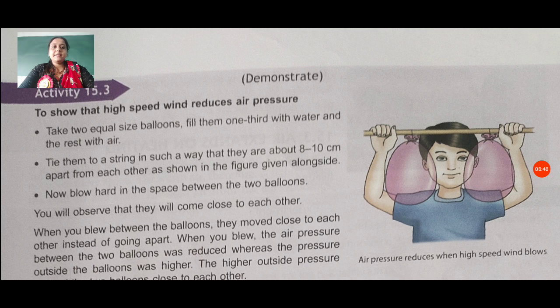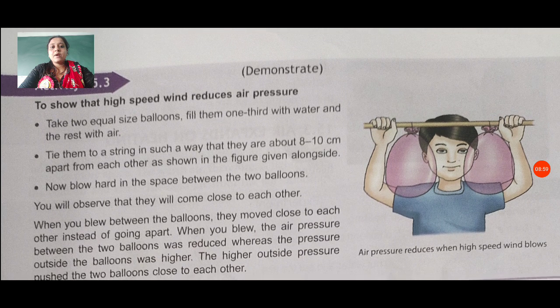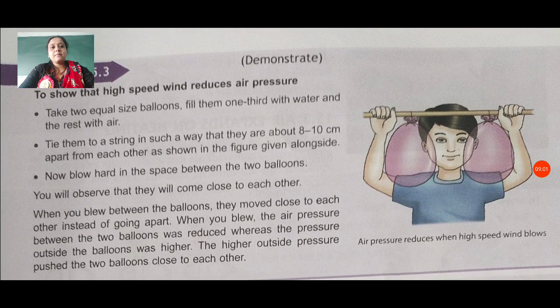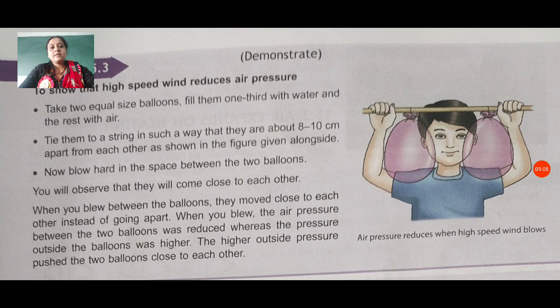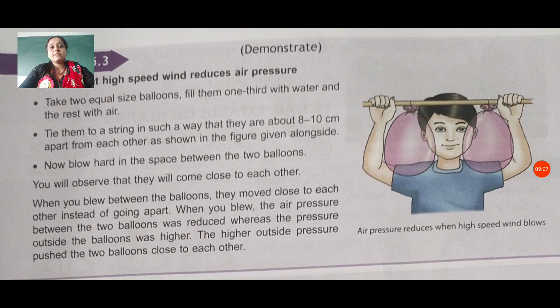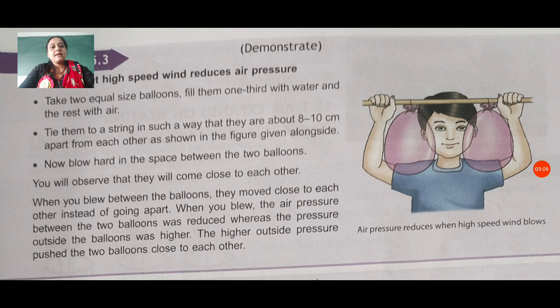We have activity 15.3. You can see it in your textbook, to show that high speed wind reduces air pressure, and for this you also have a figure available. Take two equal size balloons, fill them one third with water and the rest with air. Tie them to a string in such a way that they are about 8 to 10 cm apart from each other, as shown in the figure given alongside.